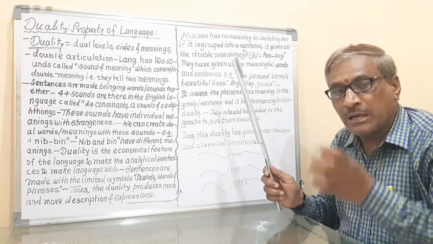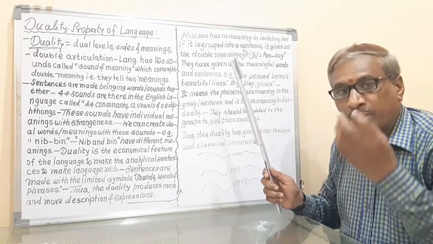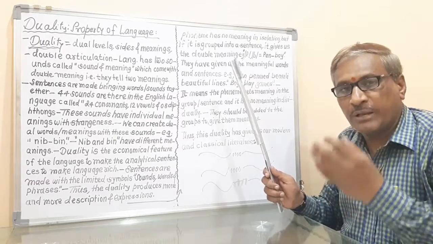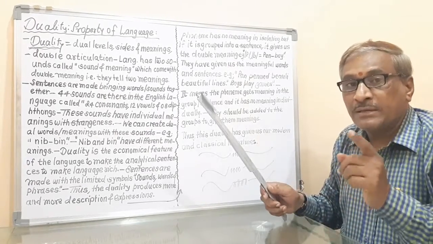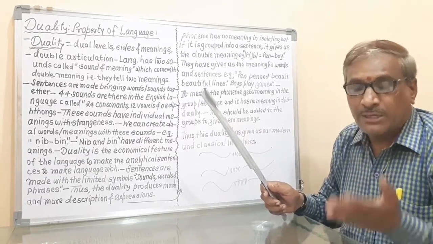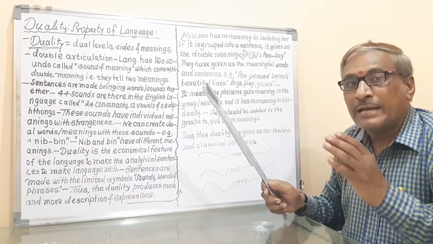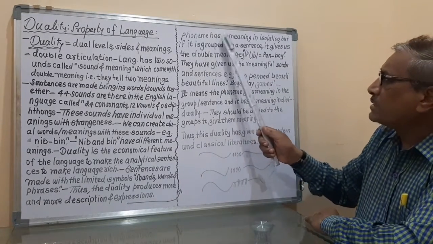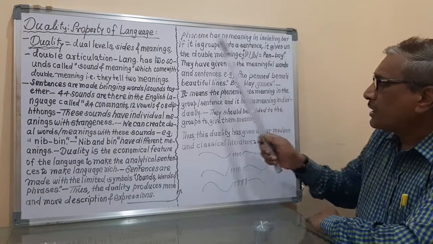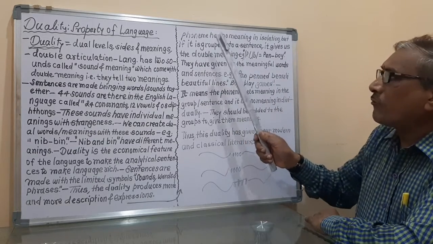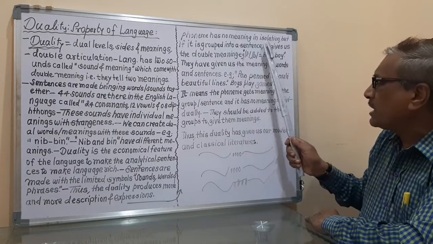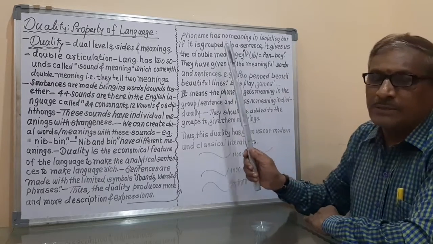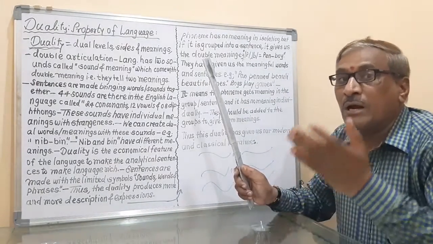But when that single phoneme is grouped together into a sentence, or when we make a sentence with the help of the phoneme, that sentence has the meaning. It means that that phoneme has got now the meaning, and so the explanation is that phoneme has no meaning in isolation, but when it is grouped into a sentence, the phoneme gives us the double meaning.